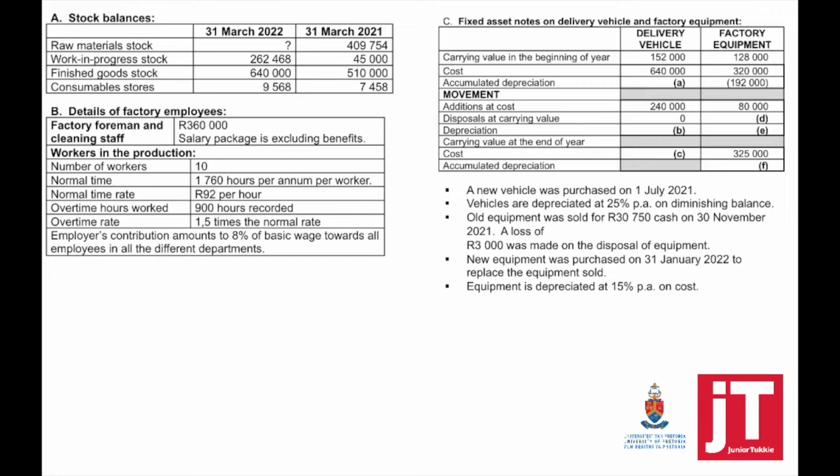If we look at the information given, we have the stock balances, and details of the factory employees, which is the factory foreman and the cleaning staff, as well as workers in the production. Then we've got information C, the fixed asset note on delivery vehicles and factory equipment. Take note how depreciation, the tangible asset or fixed asset note, can be incorporated in manufacturing.